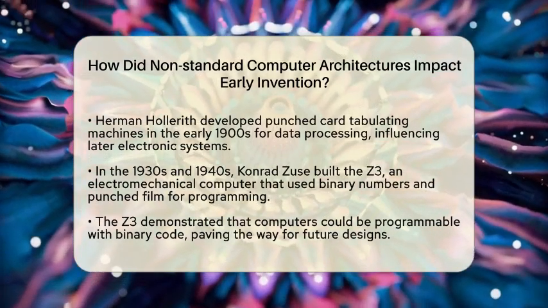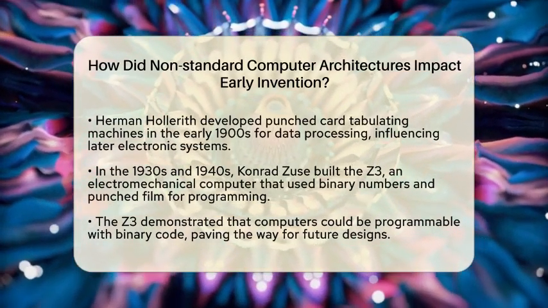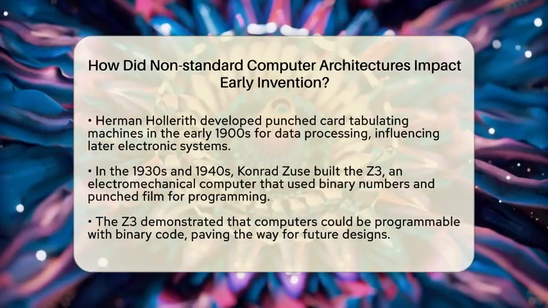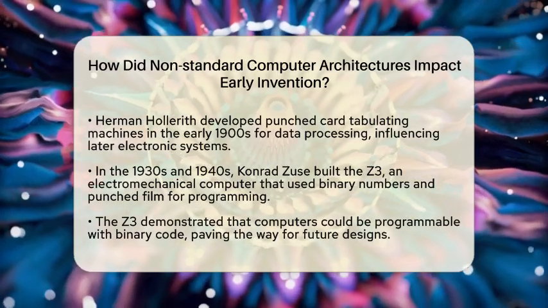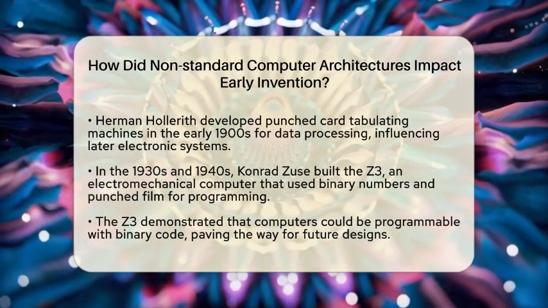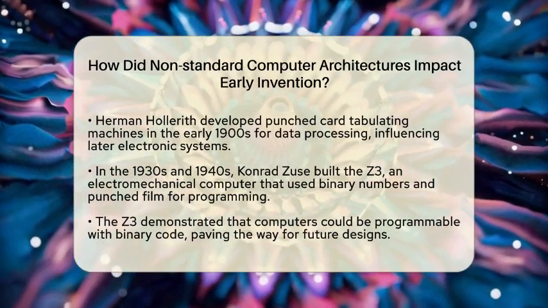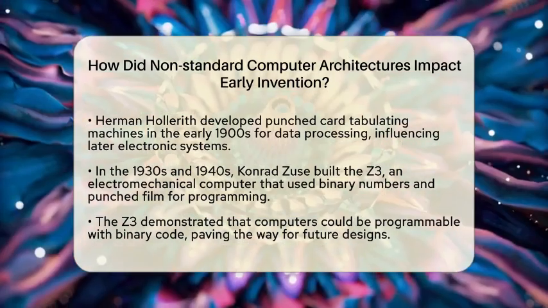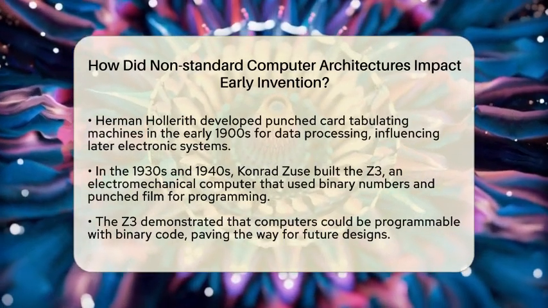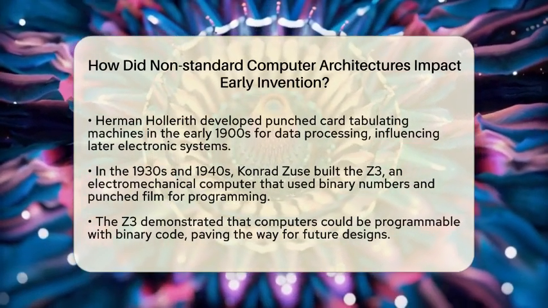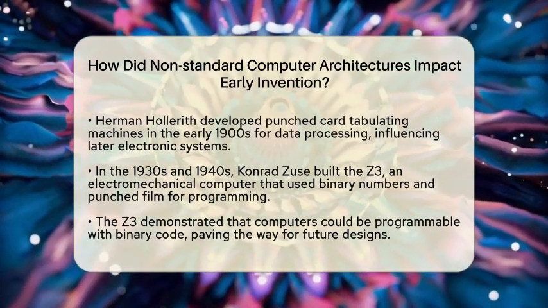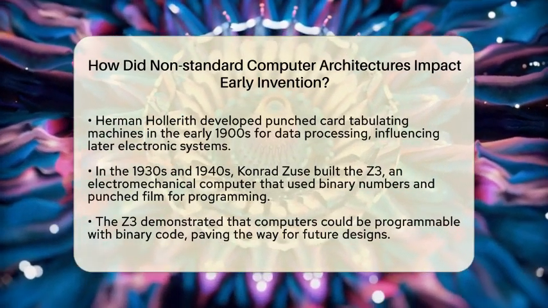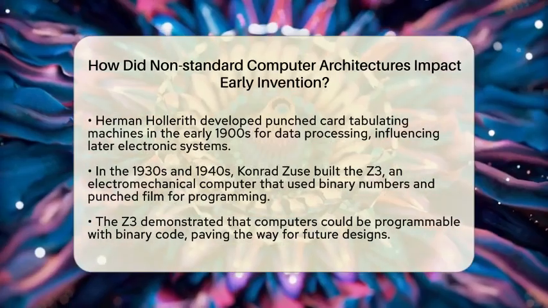Moving into the early 1900s, Herman Hollerith created punched card tabulating machines. These machines used electromechanical parts to process data for the United States Census. They were not computers in the modern sense but showed how data could be stored and processed mechanically. These machines influenced later electronic data processing systems and helped develop ideas about input and storage.